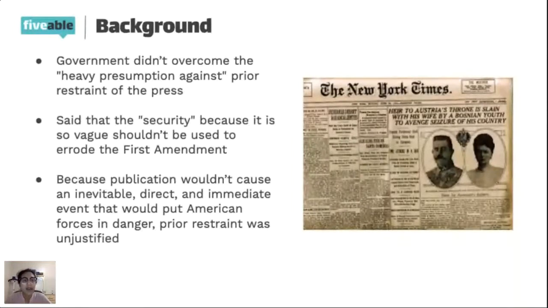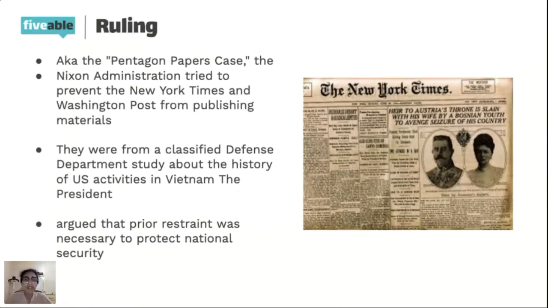And so the Supreme Court said that the word security was a very vague idea, and so it shouldn't be an idea that's used to erode the First Amendment. And so in this case, they found that because the publication of the papers and the story that the New York Times was trying to publish wouldn't cause an immediate, inevitable and direct event that would put American forces in danger, prior restraint was unjustified.